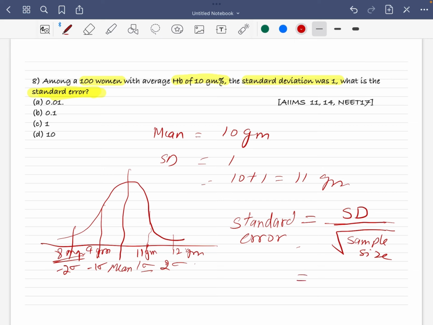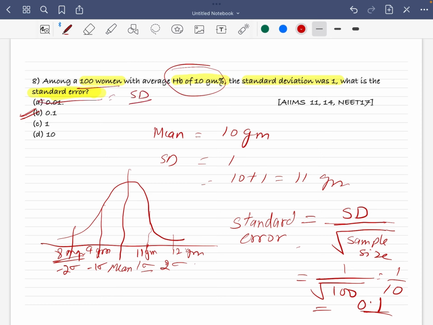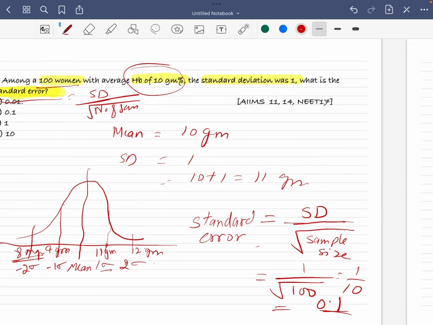You just have to apply it: standard deviation is given as 1, number of women is 100. The square root is 10, so 1 by 10, and the standard error is 0.1. The answer will be 0.1. You just have to remember the formula. In this case you don't even have to think about the rest. If they ask you the standard error, it is just the standard deviation upon the square root of the sample size.